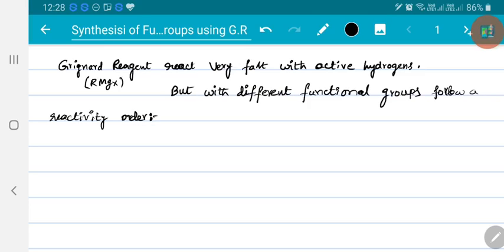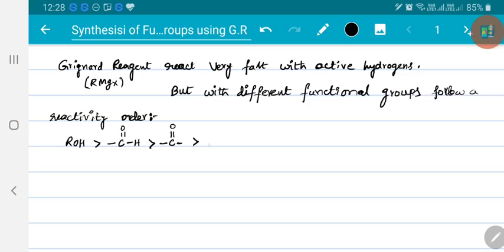If you take different functional groups such as alcohols, aldehydes, ketones, esters and so on, based upon the type of functional group, reactivity does alter. With alcohols, because of the presence of acidic hydrogen, Grignard reagent reacts very quickly. Then aldehydes, because of less hindrance and electrophilic carbon, reactivity will be high. Next, ketones are less reactive than aldehydes because of hindrance.